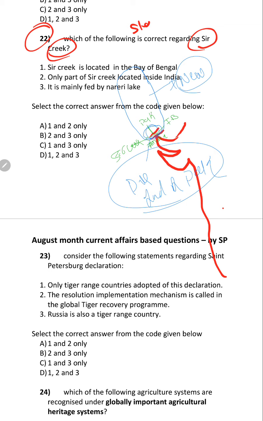So this can be asked, because here Sir Creek is there, here Kori Creek is there. What else is the border issue? Kala Pani, with Nepal. Nepal has included this Kala Pani area.